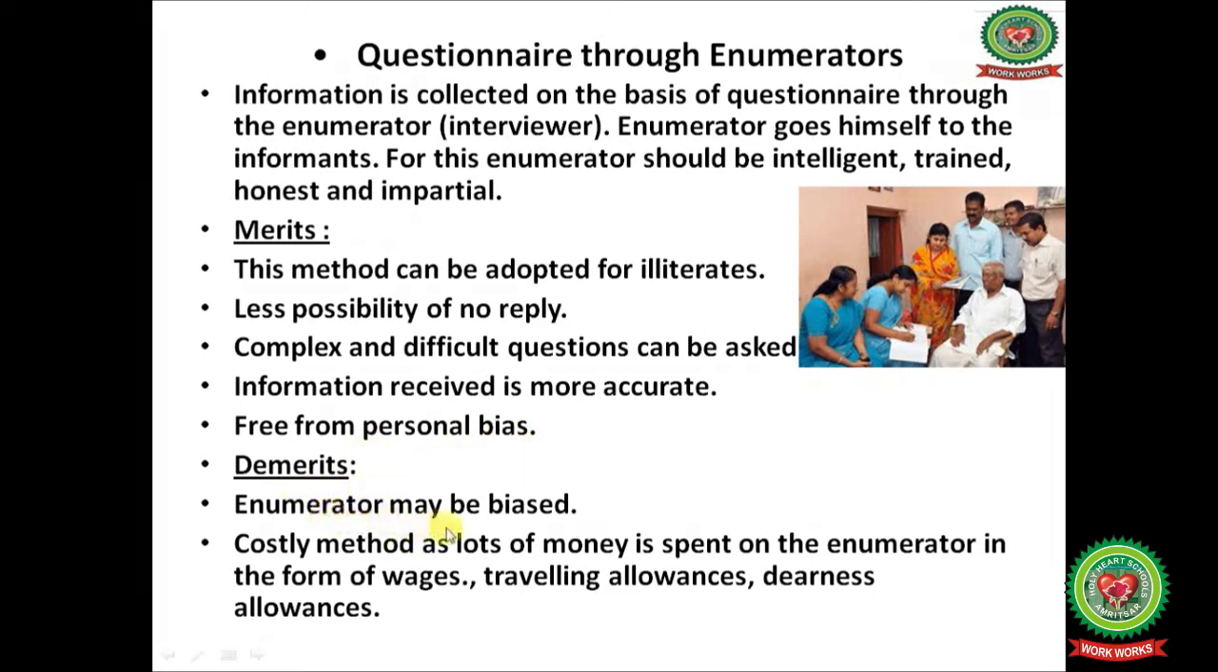Demerits: the enumerator may be biased. Costly method, as lots of money is spent on the enumerator in the form of wages, traveling allowances, daily allowances, etc.